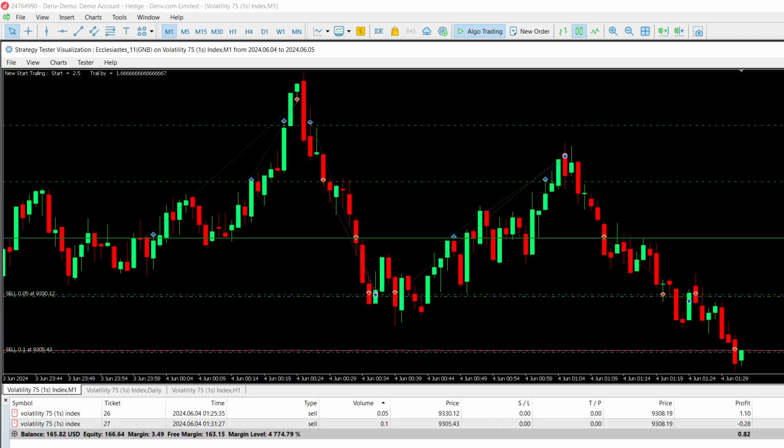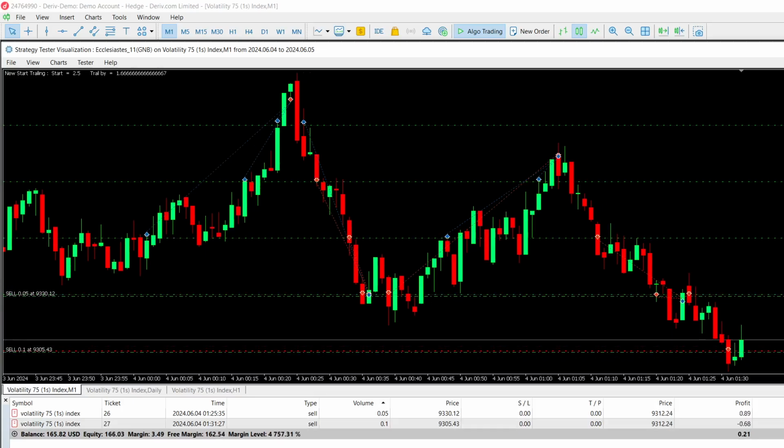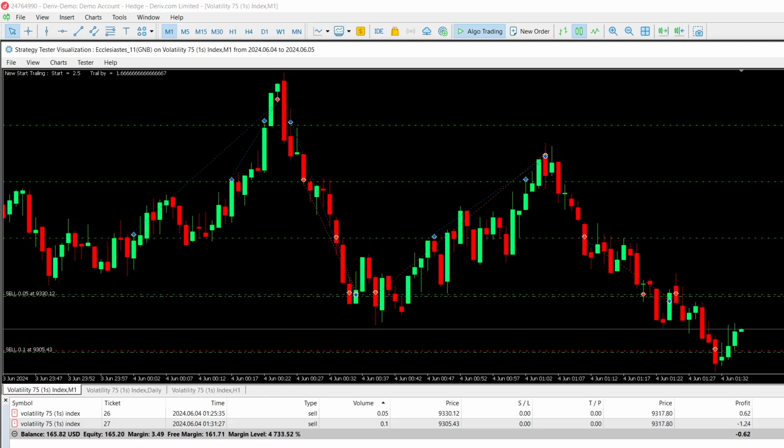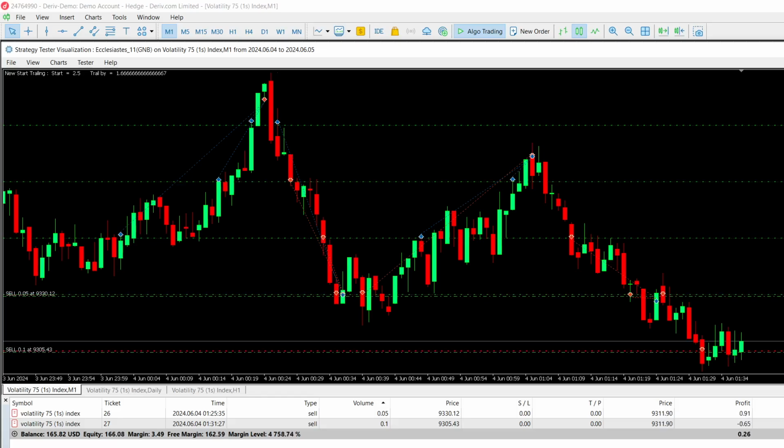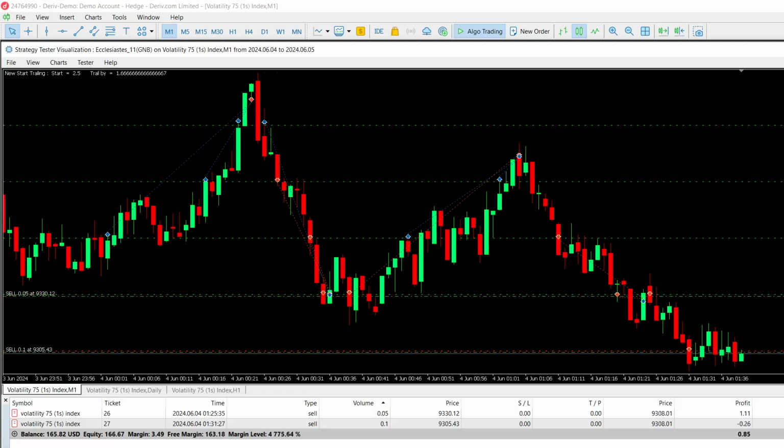Let us watch and see if we'll be able to meet the target of 215 or 200 and above. Let us see. We're standing on a balance of 165.